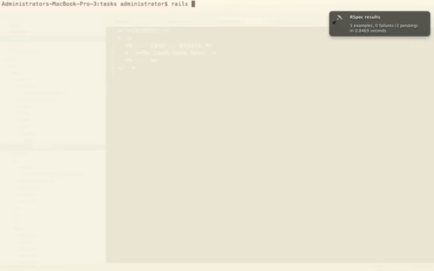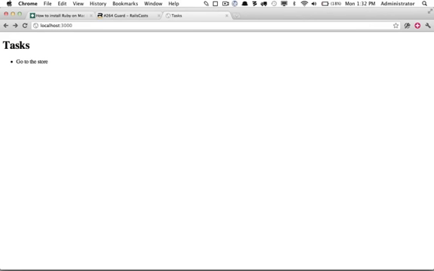I'm going to once again boot up the Rails server. And ultimately you'll get to the point where you don't open up the browser for testing like this, but we're still at a beginning stage, so it's okay. Now we can see we do have tasks and we are displaying everything that's stored within the table. In this case it's just one. Okay, so now that we know that we're displaying all of the rows from the database, our test should pass.